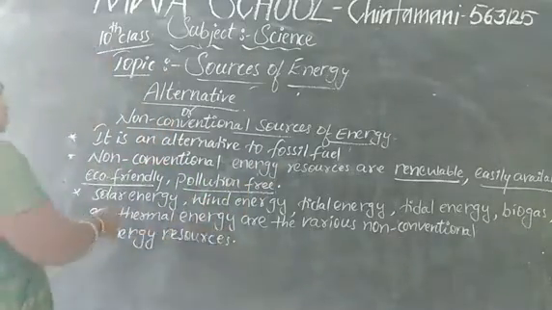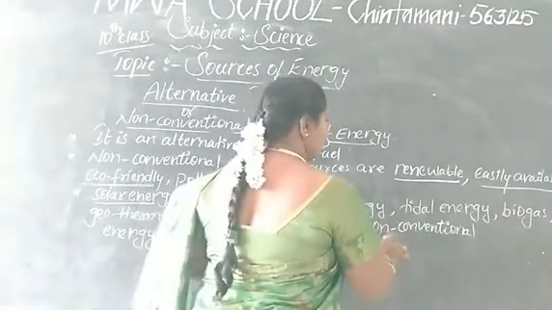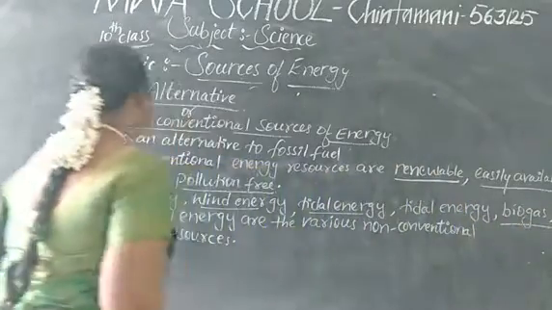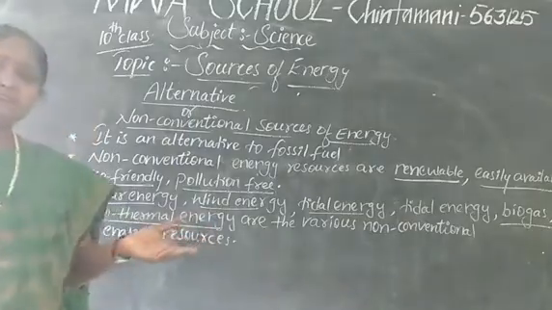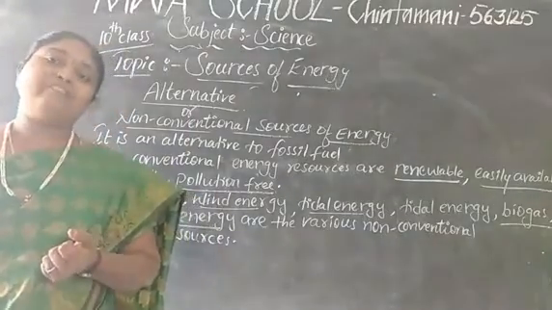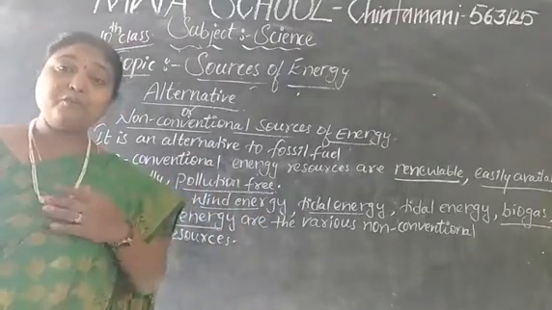Let me see now. Solar energy, wind energy, tidal energy, biogas energy, geothermal energy, and still some various other non-conventional sources of energy. So these many sources of energy are there. Why can't we use them?